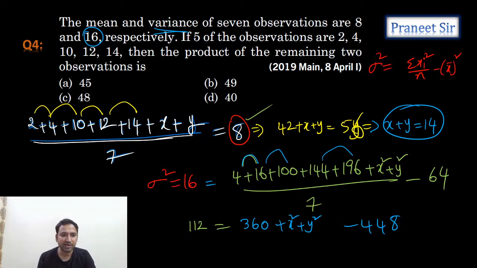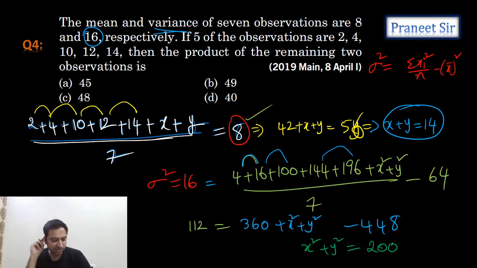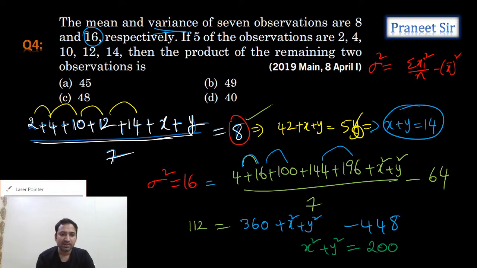So tell me guys, how much are we getting? From this we can calculate the x square plus y square value. 448 plus 112, which is 560. 560 minus 360. Are we getting 200, guys? Yes, we're getting 200. X square plus y square value we know, and x plus y value we know. So we need to calculate xy. So let's calculate xy here.